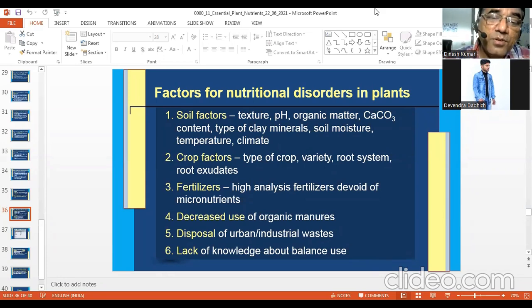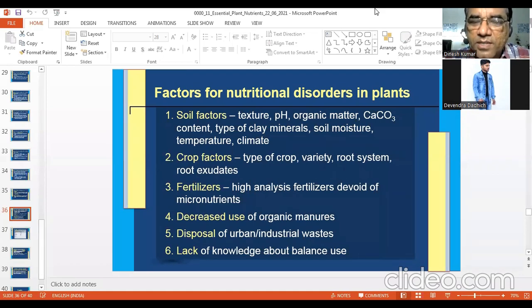Now the high analysis fertilizers do not contain those kinds of nutrients, so it can be assigned as one of the reasons. Decreased use of organic manure, definitely, particularly for micronutrients. If you use organic manures, then you will not require any micronutrient application, because they can supply the required quantity of micronutrients.